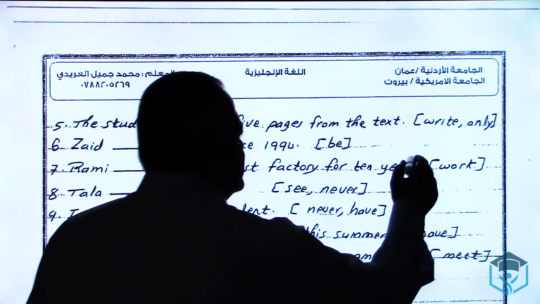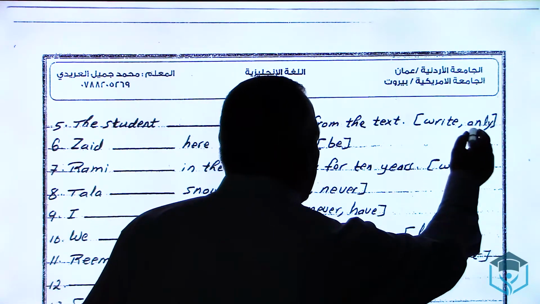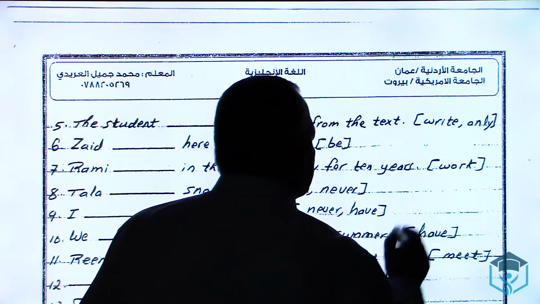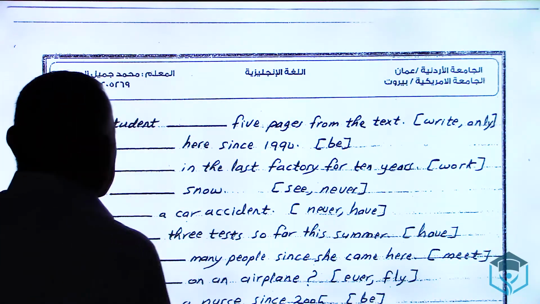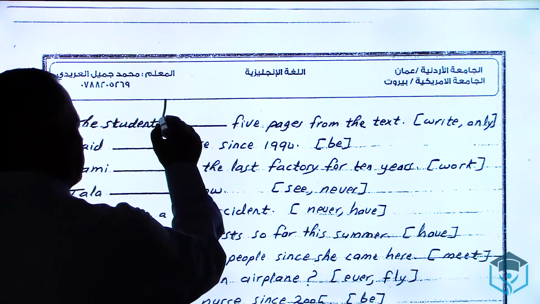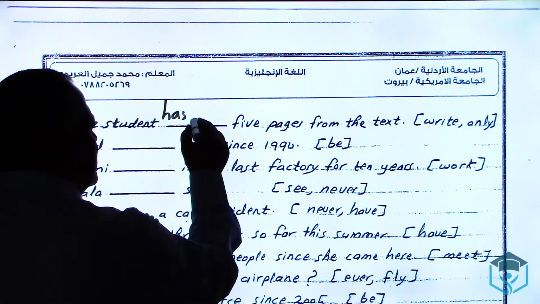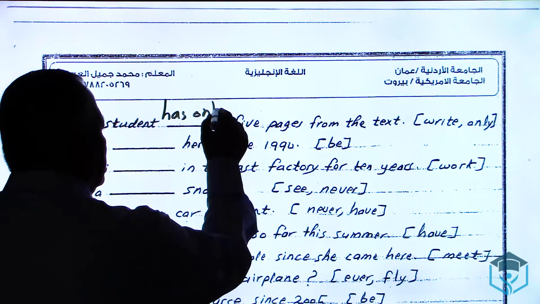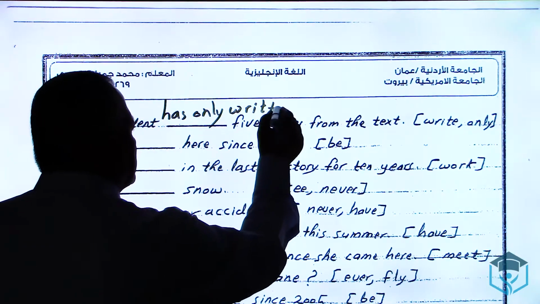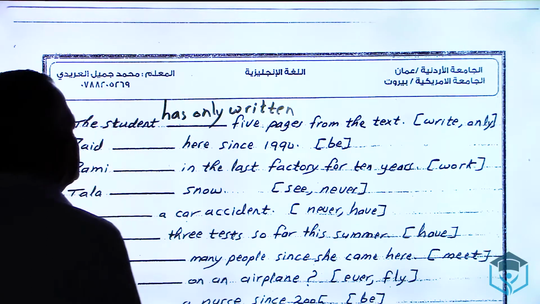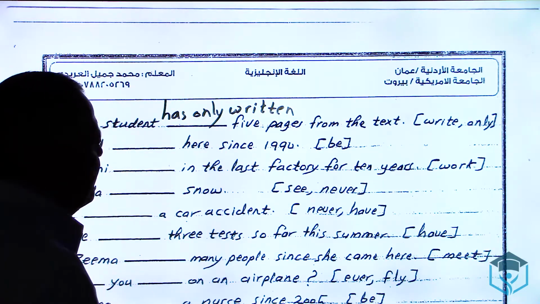The words between brackets, right and only. This word only means present perfect simple. So I say the student, singular, has, then the word only, then verb 3, written. So I say the student has only written 5 pages from the text.